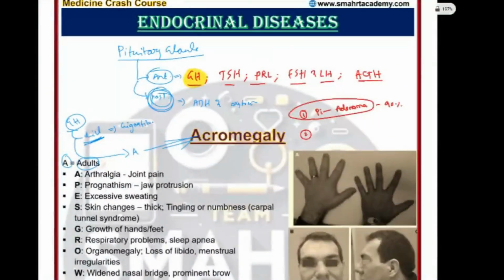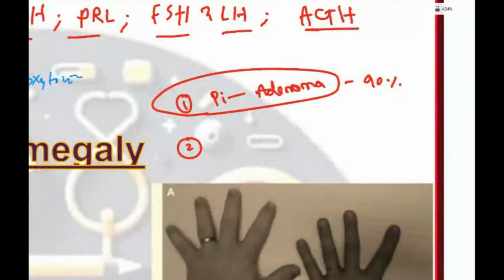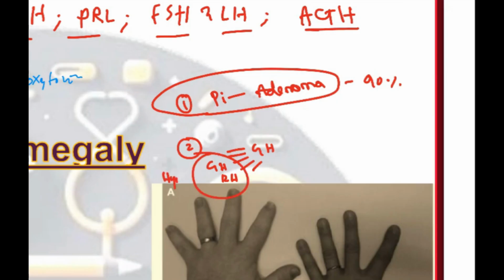There are some rare reasons. A rare cause of hypersecretion of growth hormone is hyperstimulation by growth hormone releasing hormone from the hypothalamus. So actually the problem is in the hypothalamus. More GHRH is released, that's why more GH is released. Okay. So this is the rare cause.